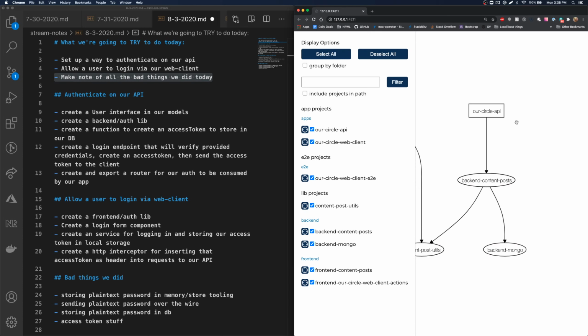And then we may need some further middleware to say, we know who this person is, does this person have access to this specific post?